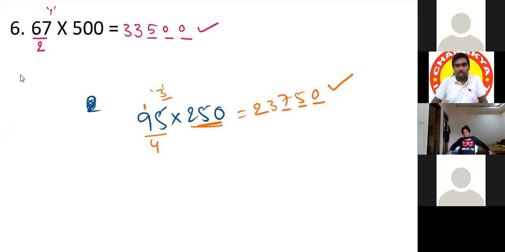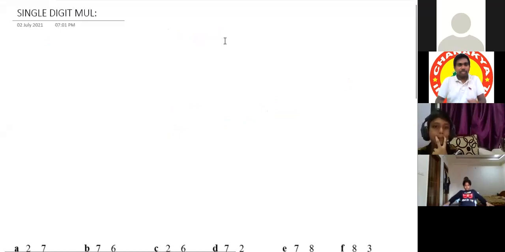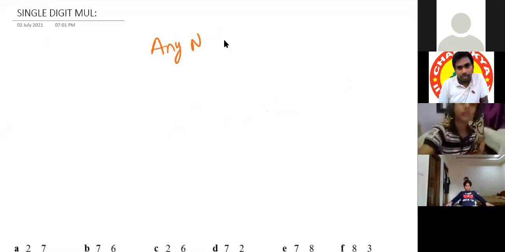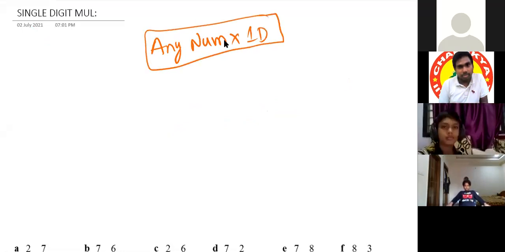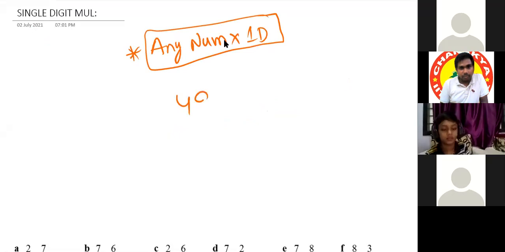Okay. Now we are moving on to another type of multiplication. As we mentioned from the beginning, any number multiplied by a 1 digit number. How to do this single digit multiplication? This will also be in the exam. I'm taking any number like 4, 9, 3, 7 multiplied by 7.